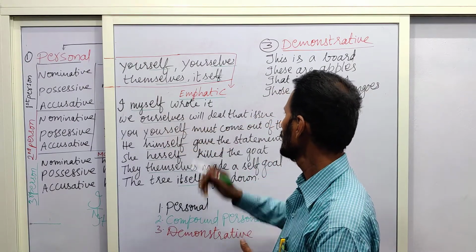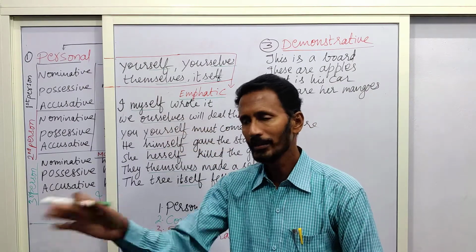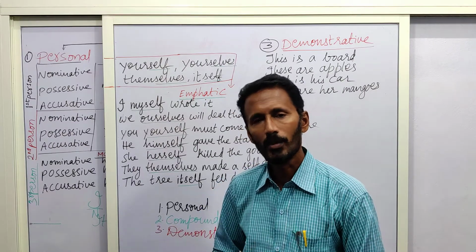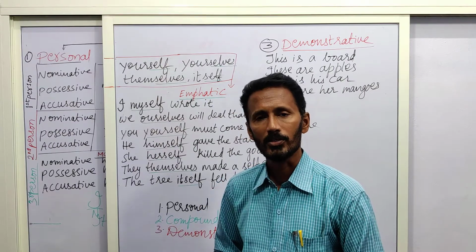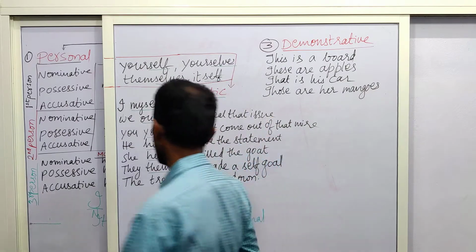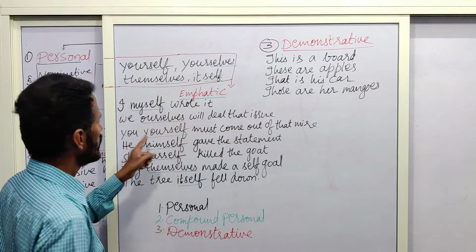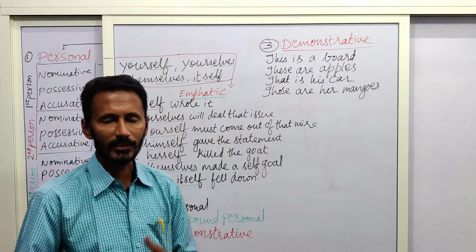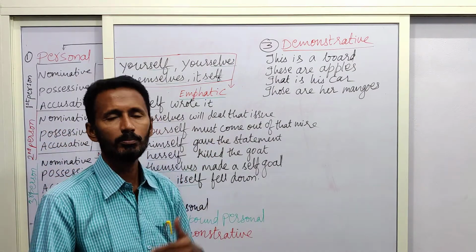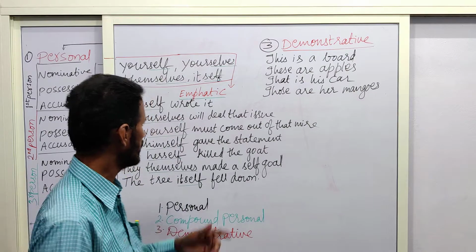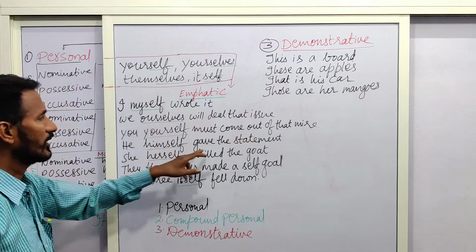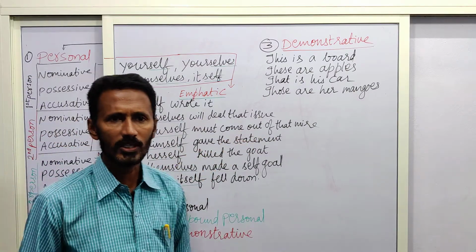We ourselves will deal with that issue. You need not deal with it. We are capable of dealing with that. We ourselves, on our own. So emphasis lays some stress. You yourself must come out of that mire, that bitter situation. He himself gave the statement.